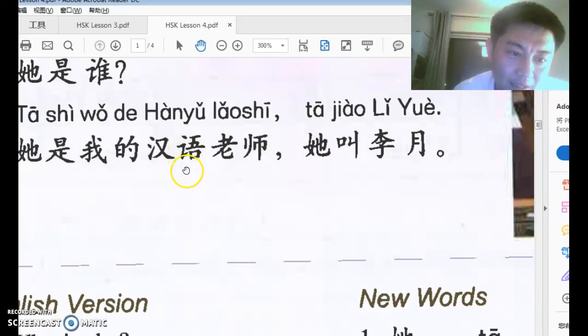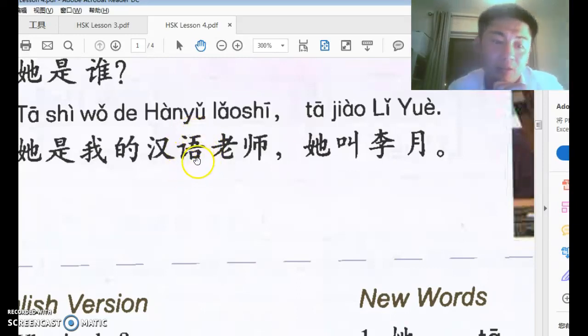Now remember this 语: the left part of the 语 looks like a small I. That is the radical for speech. And language has something to do with speech, of course. That indicates that this word has something to do with speech, so it's language. So it sort of makes sense. Sometimes it doesn't, sometimes it does.